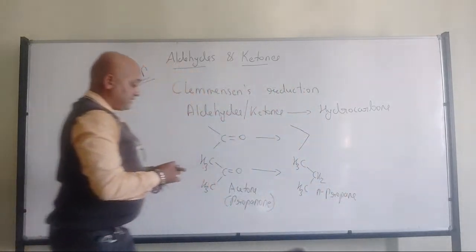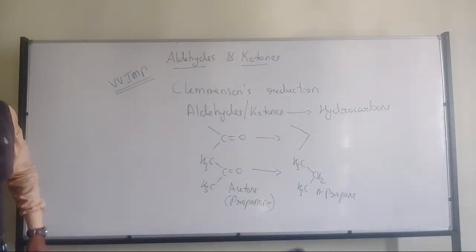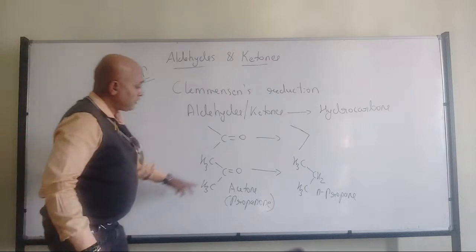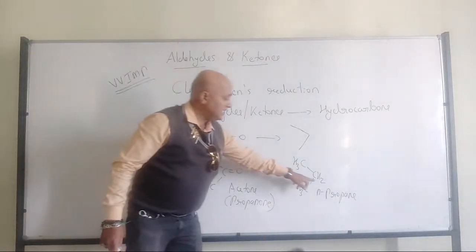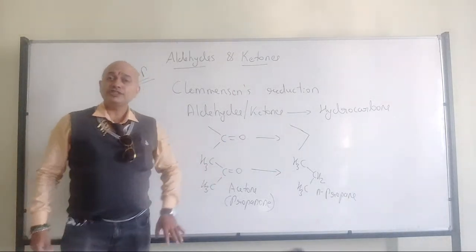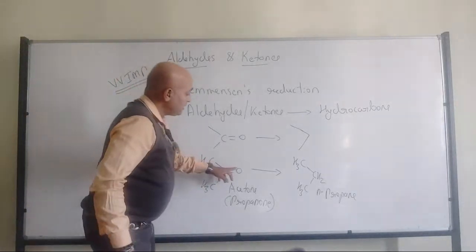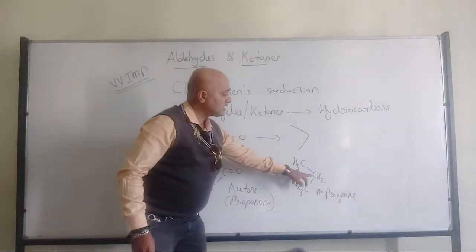So what is happening in the reaction? No doubt it is a reduction process, because this carbon is added with hydrogen. But is it simply a hydrogenation process? No. At the same time, there is a removal of oxygen also.